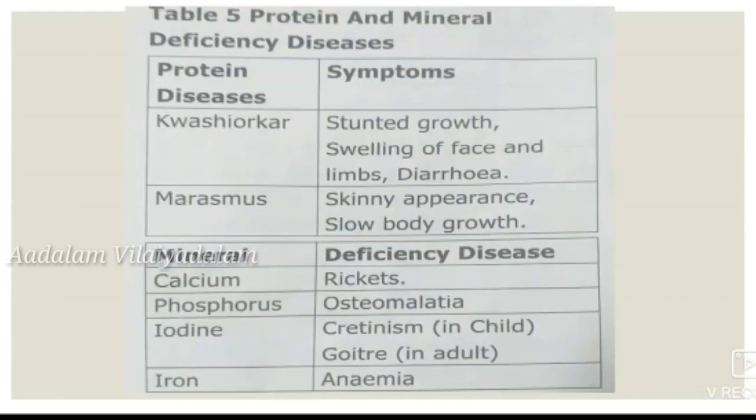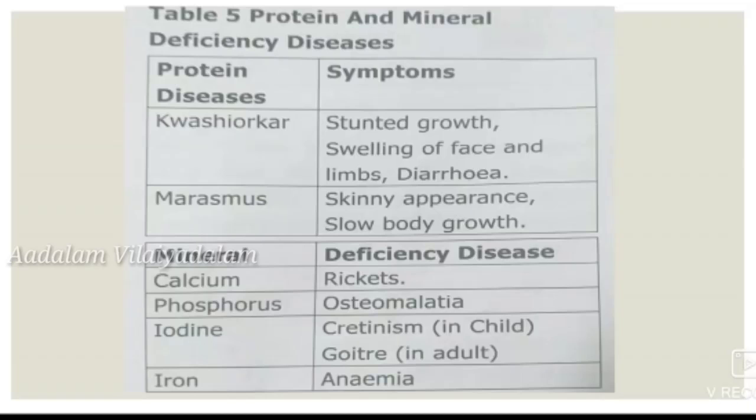Next we learn about the deficiencies of some nutrients. Protein deficiency diseases are such as kwashiorkor and marasmus. The symptoms of kwashiorkor are stunted growth, swelling of face and limbs, and diarrhea. And marasmus is also a protein deficiency disease. Its symptoms are a skinny appearance and slow body growth.